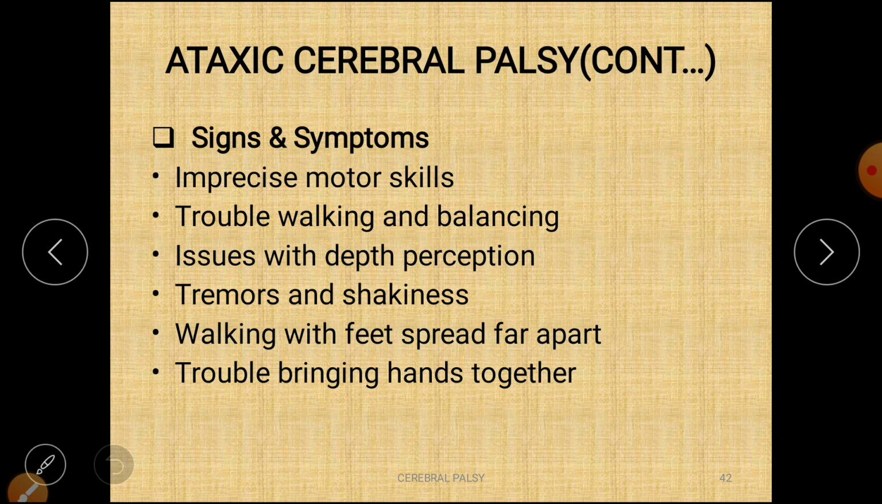Signs and symptoms: balance and coordination issues or damage to the basal ganglia. The signs and symptoms include imprecise motor skills, trouble walking and balancing, issues with depth perception, tremors and shakiness in the hands and legs, walking with the feet spread far apart like an ataxic type of gait, and trouble bringing the hands together.